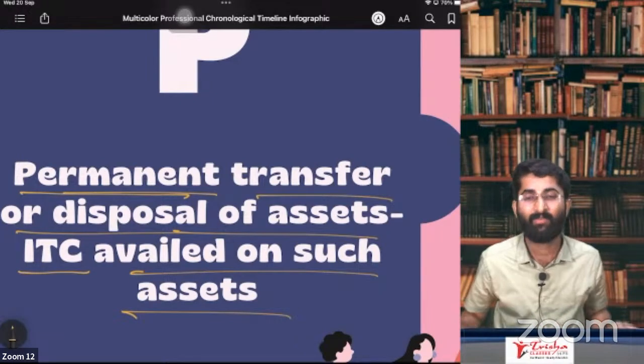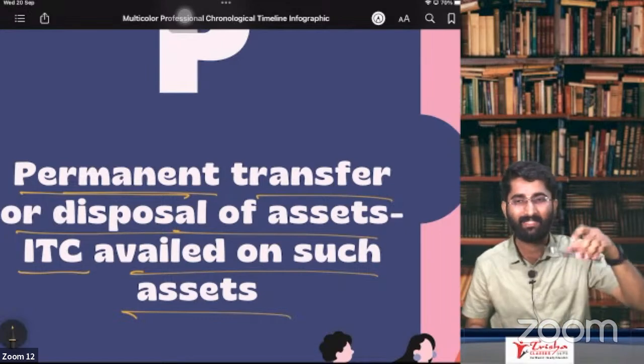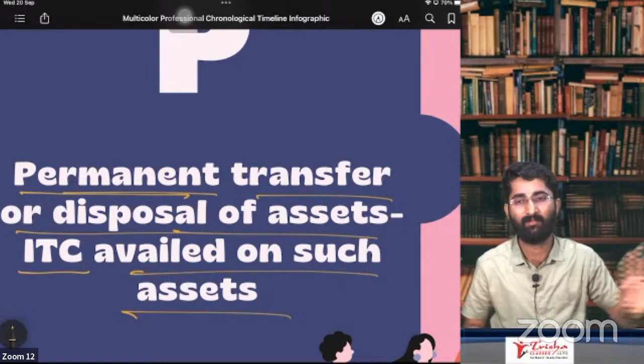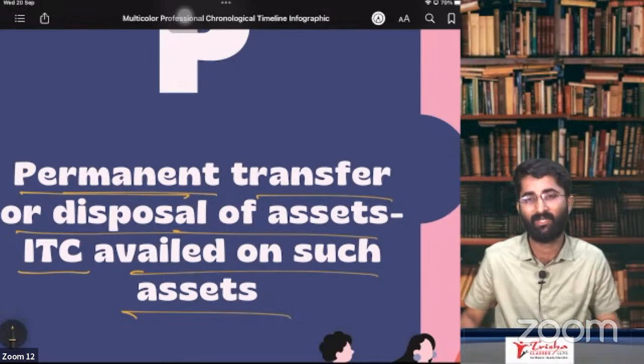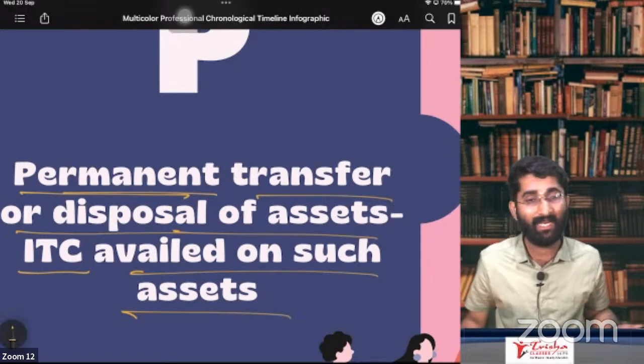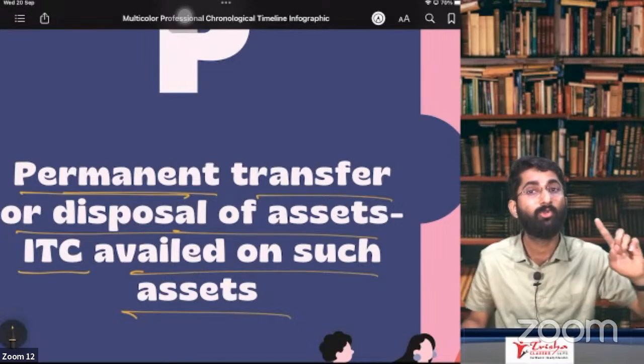So if you have taken ITC and given the asset free, we will consider it as deemed supply. Is there GST on deemed supply, sir? Yes, there is GST on deemed supply. Can I collect it from the person to whom I have given this free of cost? No, you cannot collect.